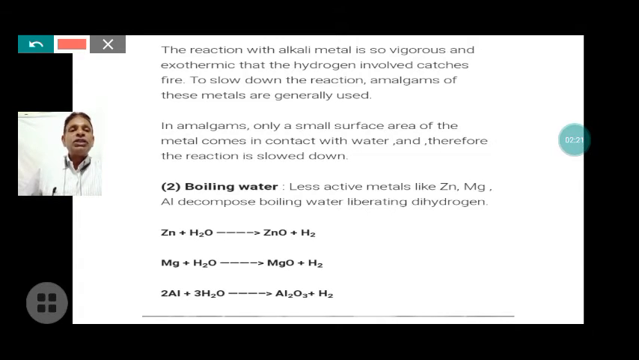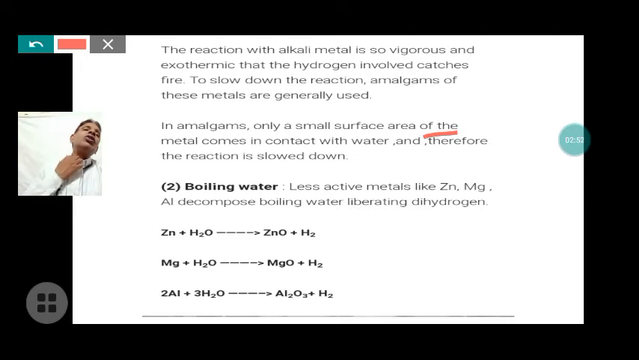To slow down the reaction, amalgams of these metals are generally used. Amalgam is an alloy of mercury and a metal. The pure metal is not used for this; the amalgam of the metal is used in this reaction to obtain hydrogen. In an amalgam, only a small surface area of the metal comes in contact with the water, and therefore the reaction is slowed down.